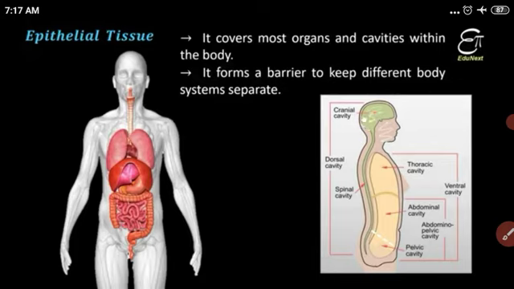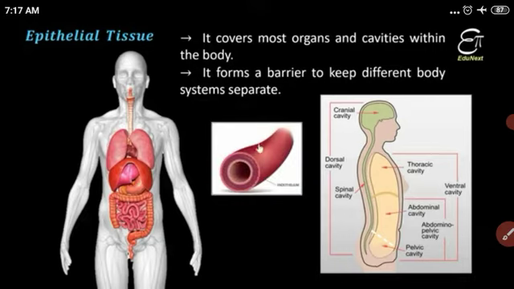This cavity separates the internal organs from other parts of the system in our body. Understood? Epithelial tissue covers the most delicate organs in our body, and it keeps the body systems separate.